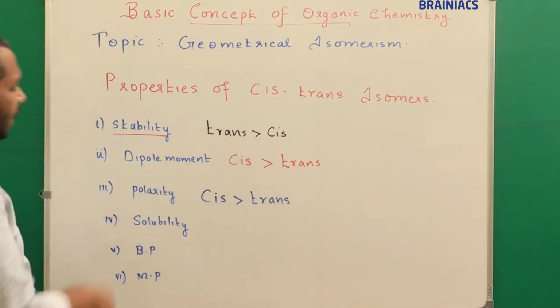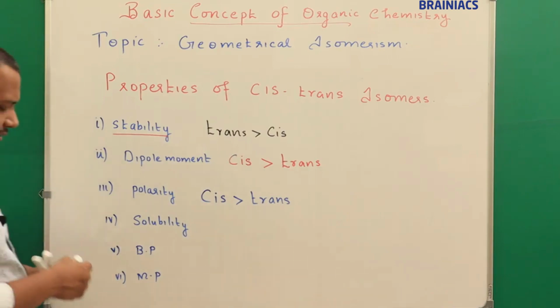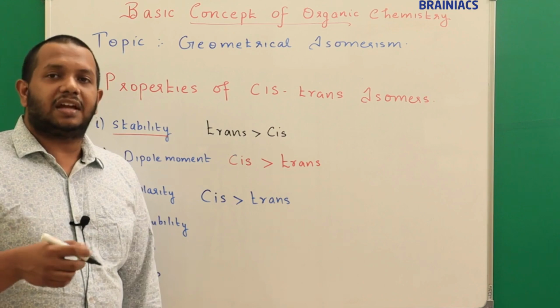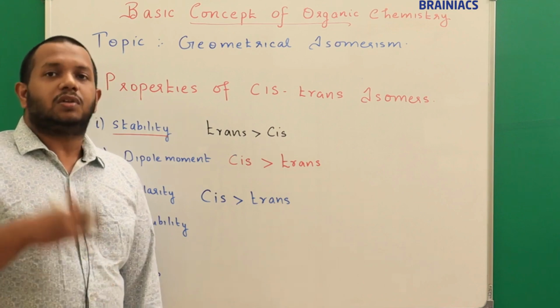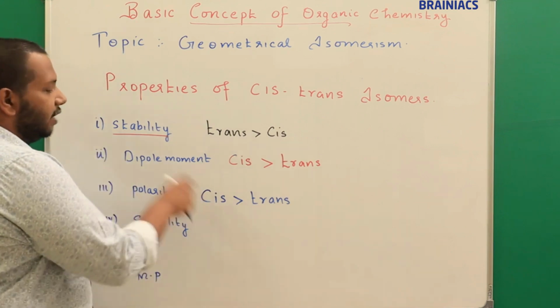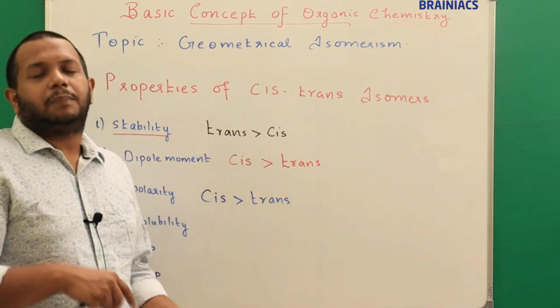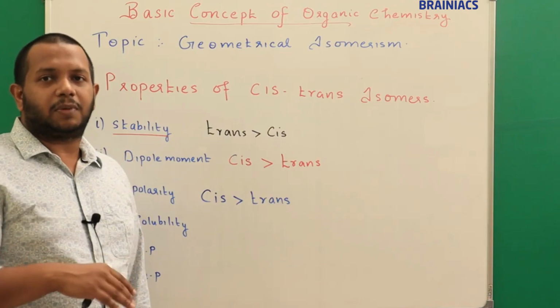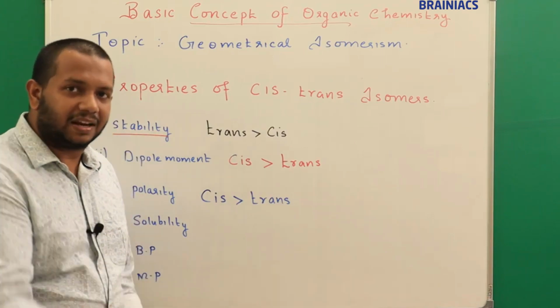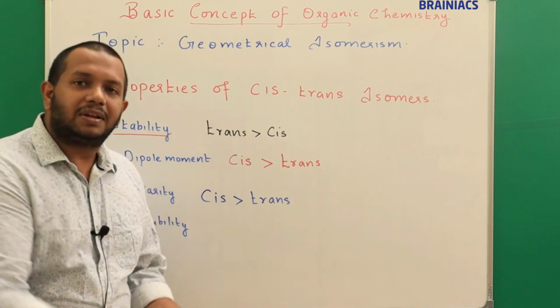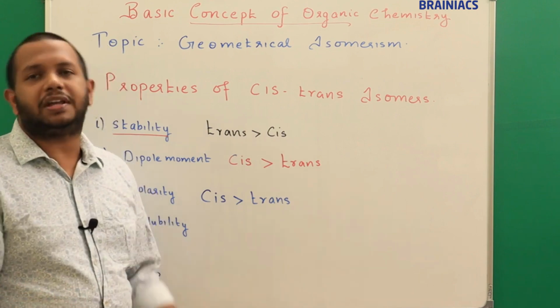Understood? Next we will discuss the solubility. When we are discussing solubility, we can say that water is polar in nature. So can you tell me which one is more polar here? Cis form. To dissolve in water, you need to be polar. Because if you have plus or minus charge separation, it will attract the particular substance in which it is soluble and it will get immersed in that, or the solubility is high.